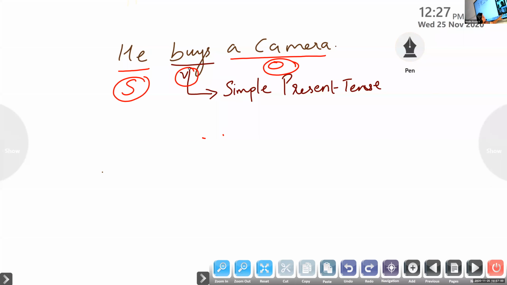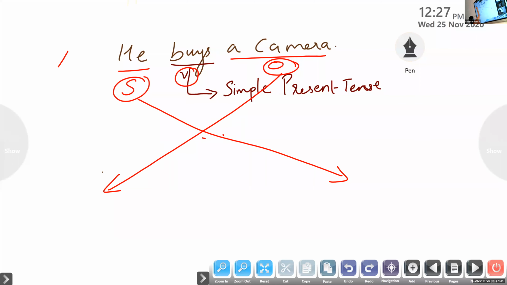Now, Ihan, what is point number 1? Ihan, are you there? Gautam Krishna. Gautam, tell me point number 1. Ma'am, the subject should change into object and the object should change into subject. Very good. Subject becomes object and object becomes subject. We have got the finite verb, so the sentence is given in active voice.